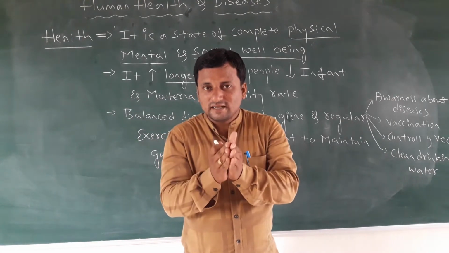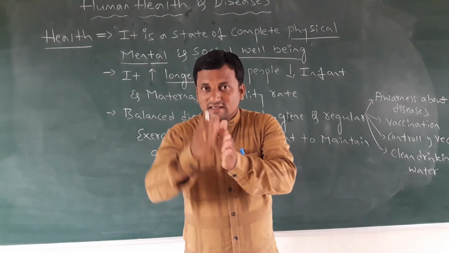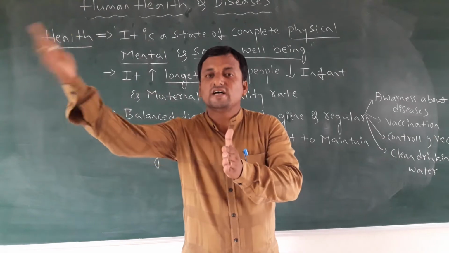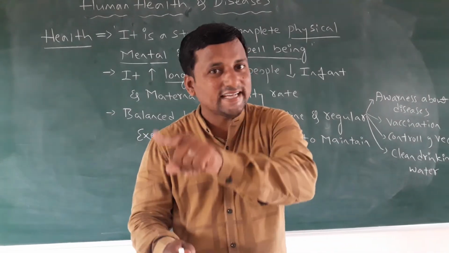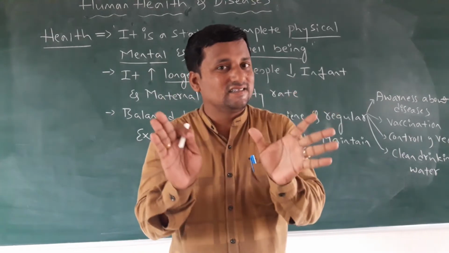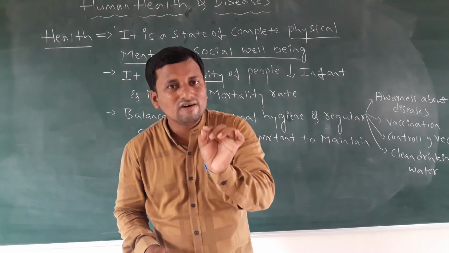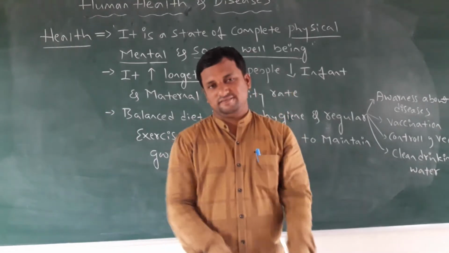Lifespan is nothing but the process from when the birth takes place to the natural death. Birth to natural death, not accidental death. Accidental death is not conveyed as lifespan.